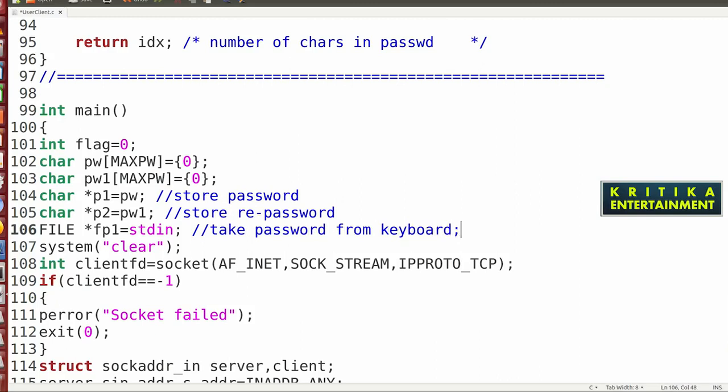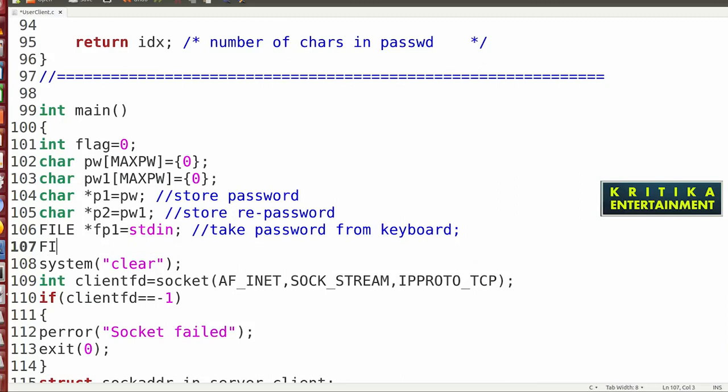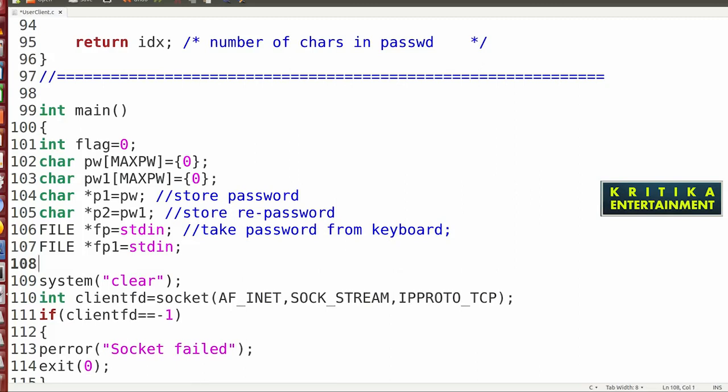Next time also the same, FILE pointer fp1 is equal to stdin. So this will be right. Then here size_t nchr is equal to 0.